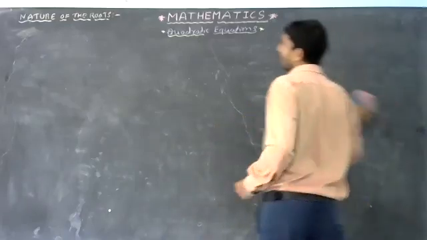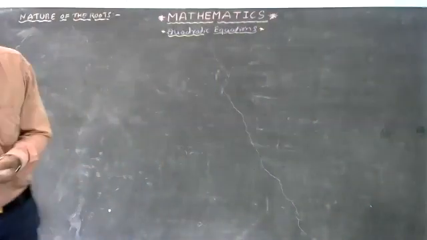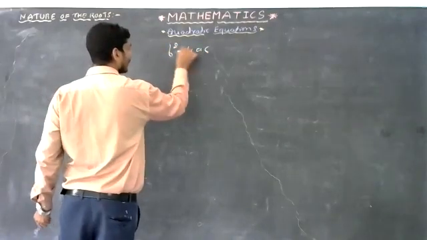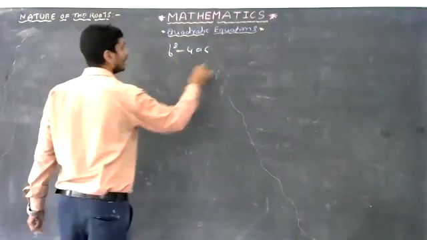That's why, to tell the nature of the roots of the quadratic equation, you have to find b square minus 4ac. The b square minus 4ac is called the discriminant.